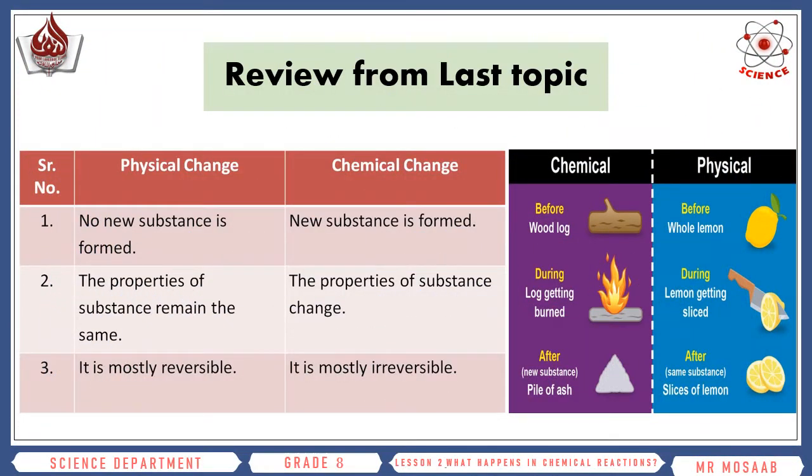We should know the difference between physical change and chemical change. What is the difference between both of them? In a physical change, no new substance is formed. But in a chemical change, there is absolutely a new substance formed. In a physical change the properties of the substance remain the same, but in a chemical change the properties of the substance are changed. A physical change is mostly reversible, but a chemical change is irreversible.